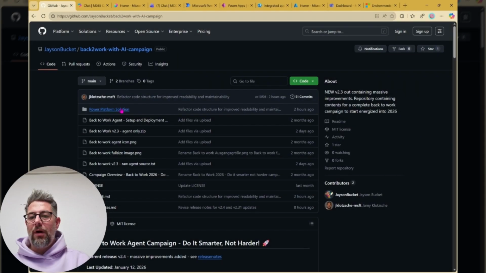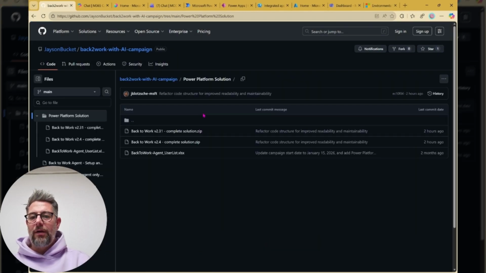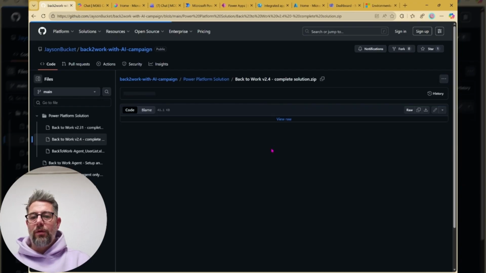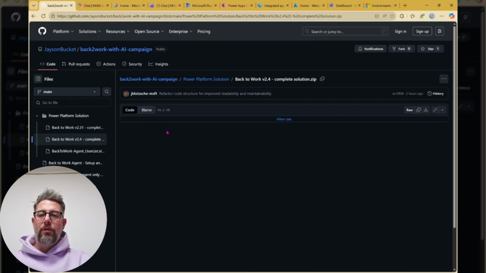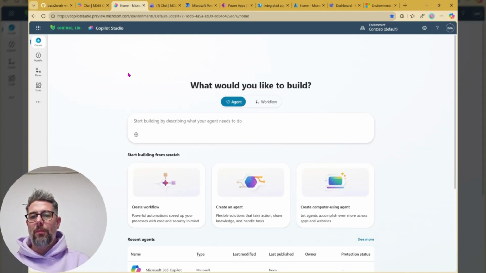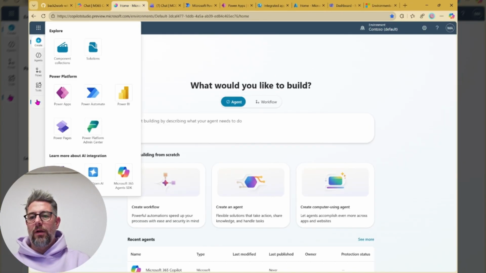In here, we've got the Power Platform solution. If you look into that, the latest version for the moment is 2.4, the complete solution zip. What you want to do is download it. There we go, downloading, and then we're good to go. To really import the solution, we're going to Copilot Studio. Click the three dots over here and go to Solutions.